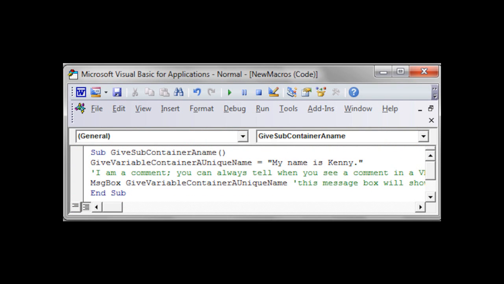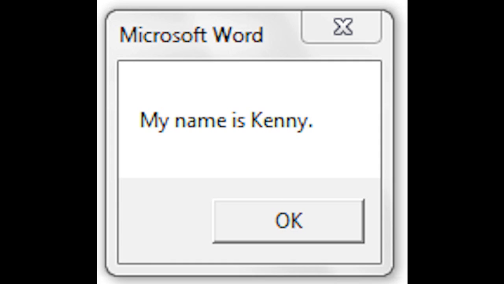This is what it looks like in the VBA module window. As you can see, comments are in green text, which means that they are basically just for show in the module, but they won't be executed. The black text is what will be executed. It produces the same result.